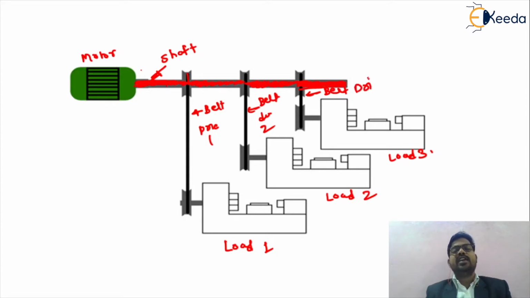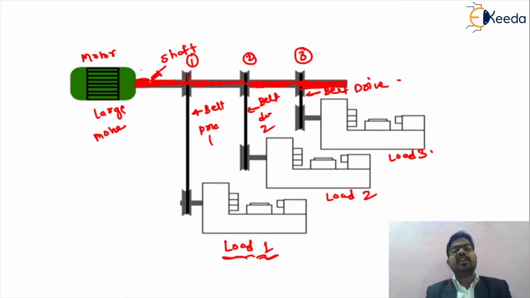So friends, as shown in the figure, we have seen that there is only one motor, and its rating will be a large rating. Such large rating motors are used for the applications, called the machines or the loads. A single motor will drive the first load, second load and third load.